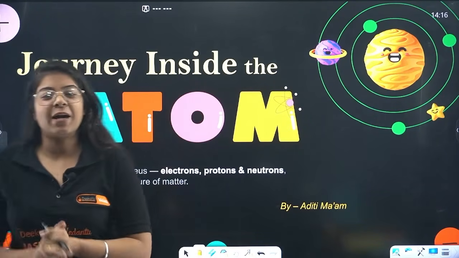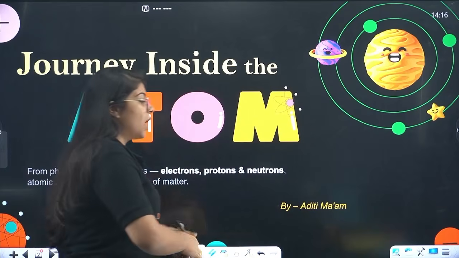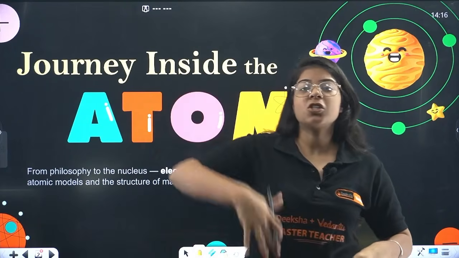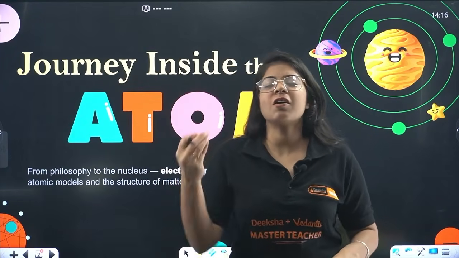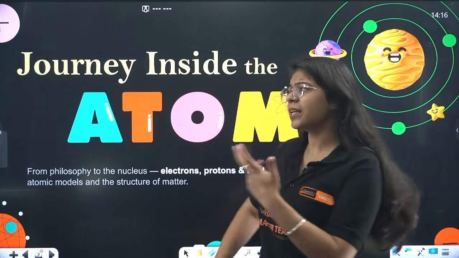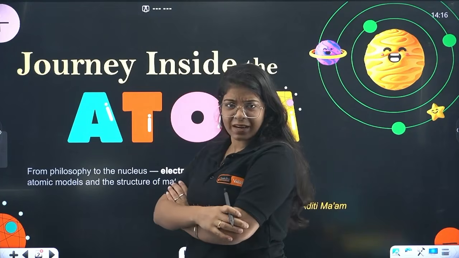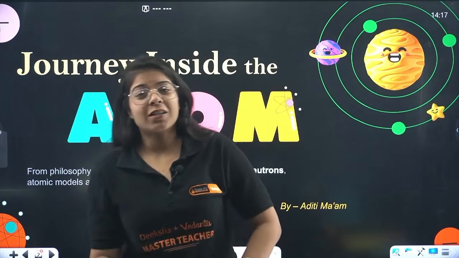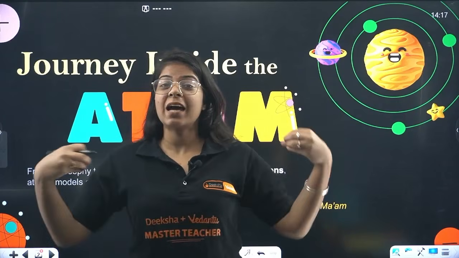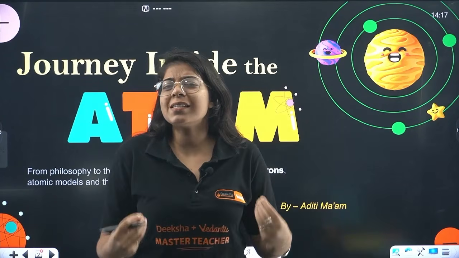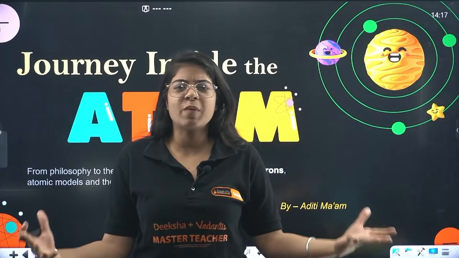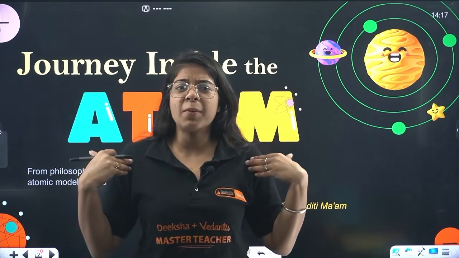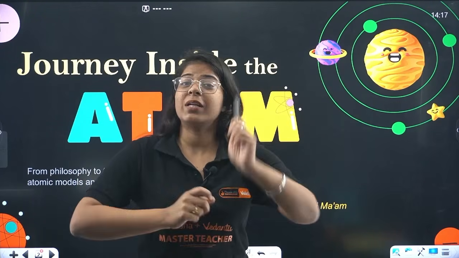Okay, now beta, journey inside the atom. Now atom, see, it started with just a very simple question, just like Newton asked why this apple fell down, right? Exactly the same way, other scientists, other people in our history asked, what is everything made up of? What am I made up of? What are you made up of? What is this pen made up of?